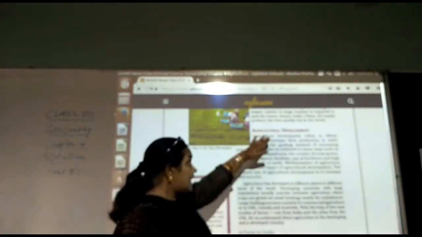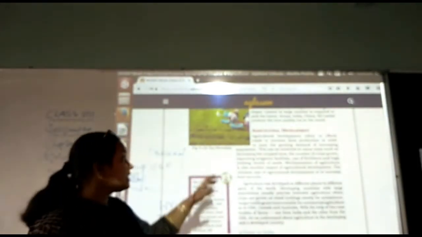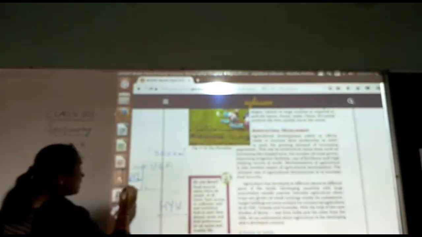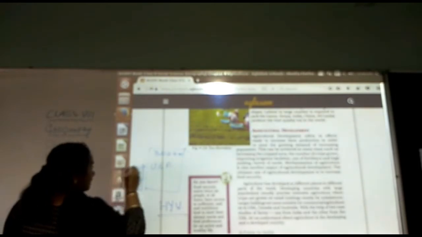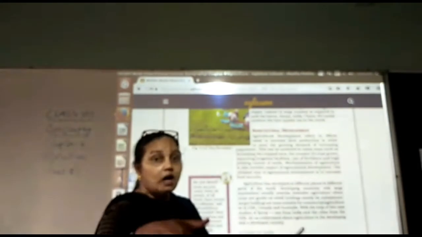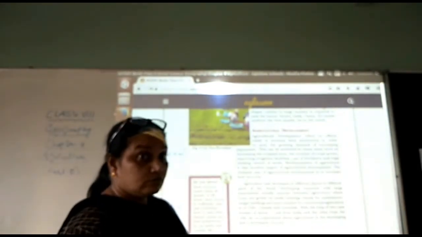Now, agricultural development can be achieved in many ways. First is increasing the crop area. Instead of 1.5 or 2.5 hectares, the crop area should be increased. You can utilize the extra fields where right now nothing is being grown.